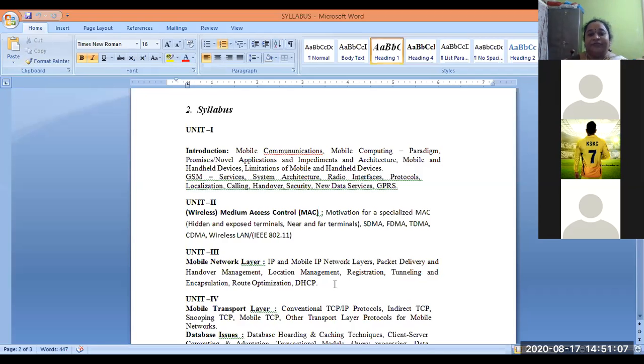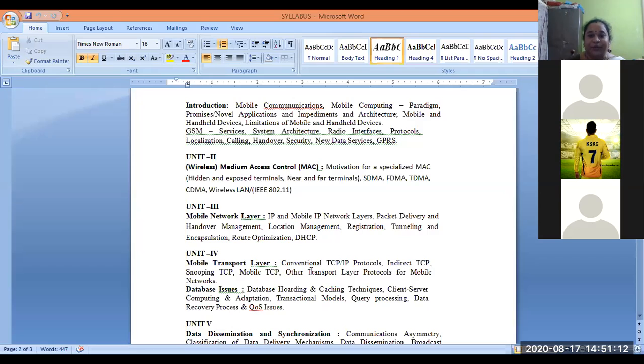The third and fourth units are concerned with the network and transport layers, which help us share information, that is, how the network layer and transport layer are involved in mobile communication and mobile computing, and how they transfer data of mobile devices which are not located in a specific geolocation. They keep moving here and there, not pertaining to a specific location, country or area.